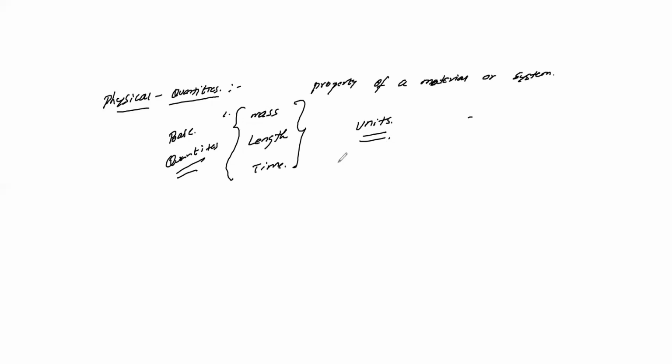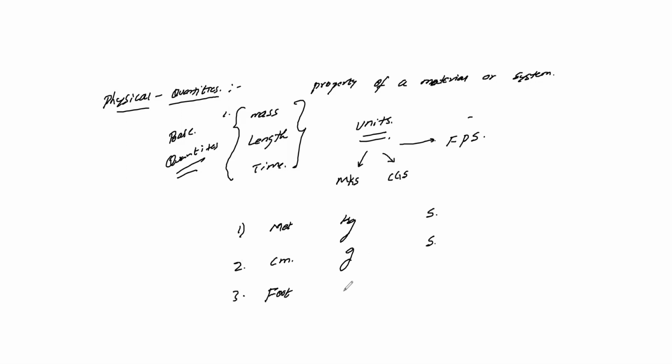Let's see types of units. Okay, so in the units, there are three things are there. I told you already. One is your MKS, one is your CGS, and one is your FPS. இது என்னன்னு சொல்லிட்டு டீடைலா நம்ம பார்க்கலாம். So remember MKS, meter, kilogram, second. Second one is your CGS, that is your centimeter, gram, second. Third one is your FPS, foot, pound, and second.